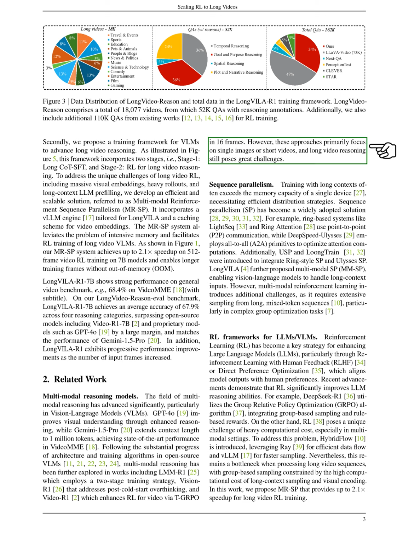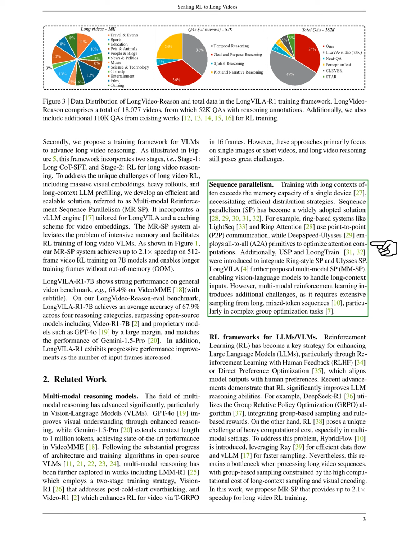Section: Sequence Parallelism. In this section, we discuss sequence parallelism, which helps us manage long training contexts that can exceed a single device's memory. We have adopted sequence parallelism, SP, as a common solution. For instance, systems like LightSeek and Ring Attention use point-to-point communication, while DeepSpeed Ulysses utilizes all-to-all communication to enhance attention computations. We also integrated Ring-style SP with Ulysses SP.